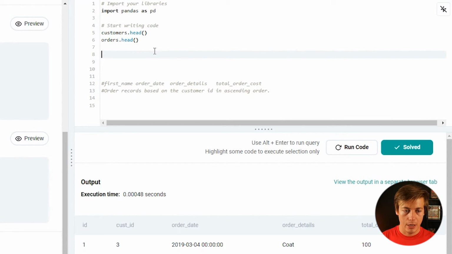So what I would do is merge df equals, and then pd.merge. And then if you remember from earlier, customers, orders, like that, left on equals, and we'll figure it out in a second, right on equals, and then how.